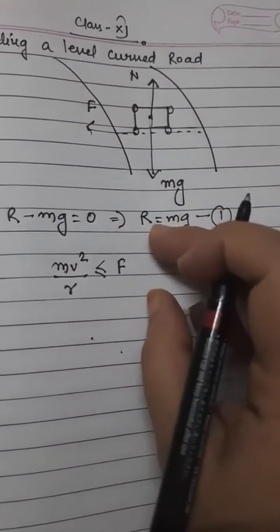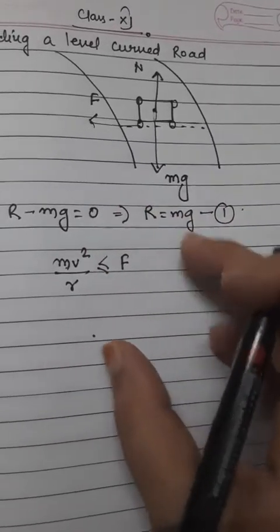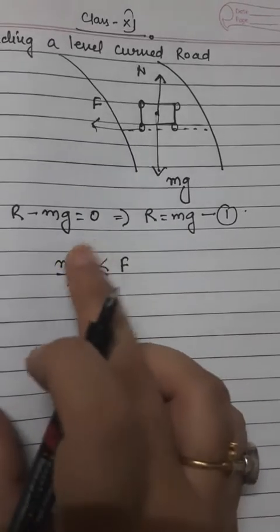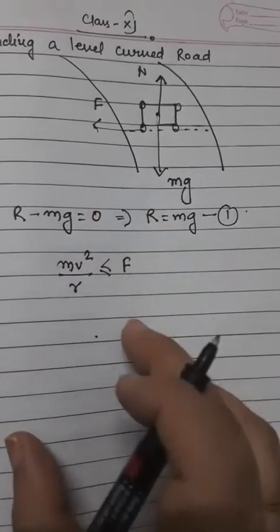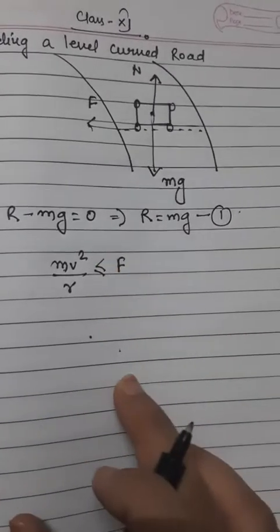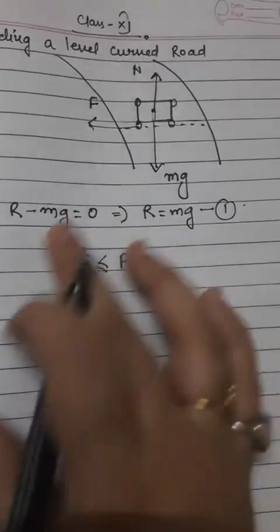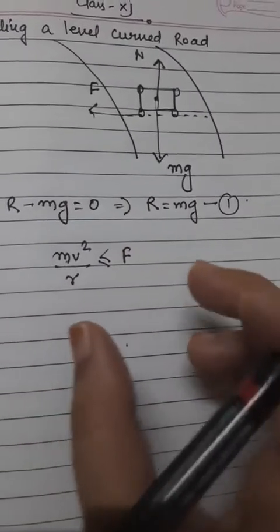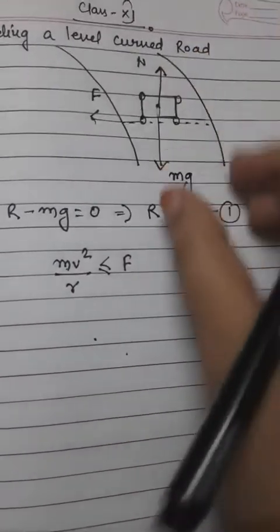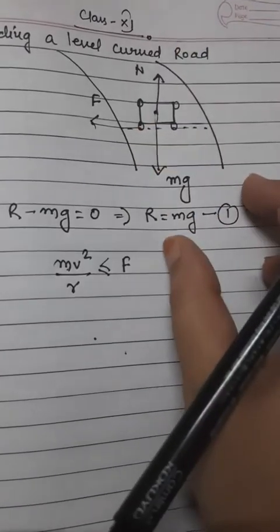The magnitude of the force of friction should be either equal to or greater than the centrifugal force acting on the driver, or else it is the static friction that provides the necessary centripetal force for the car to remain on the curved path.